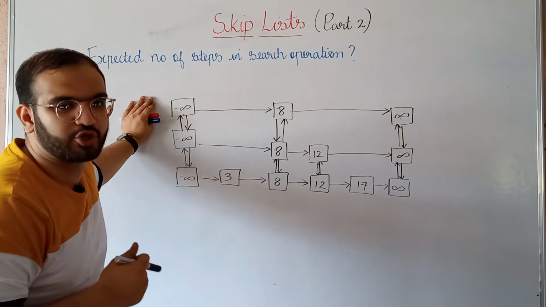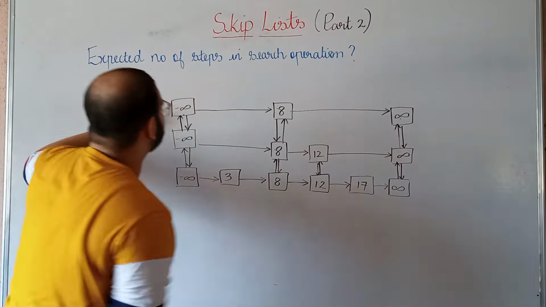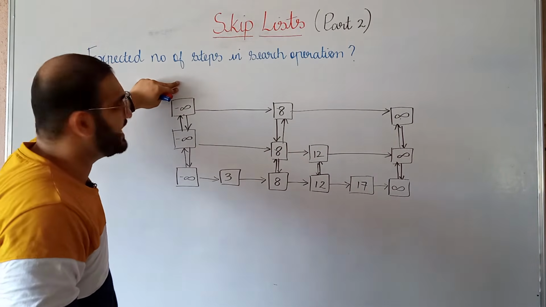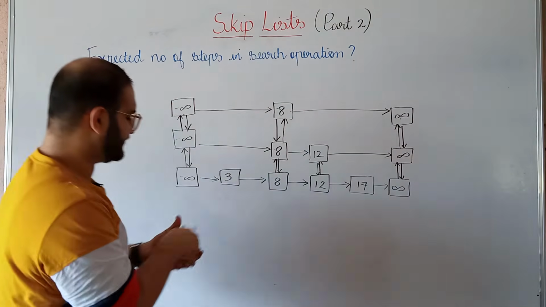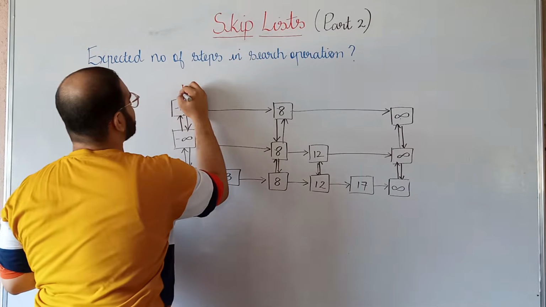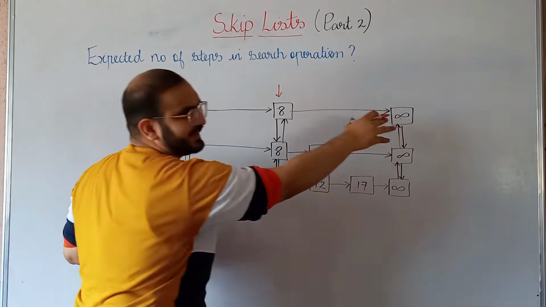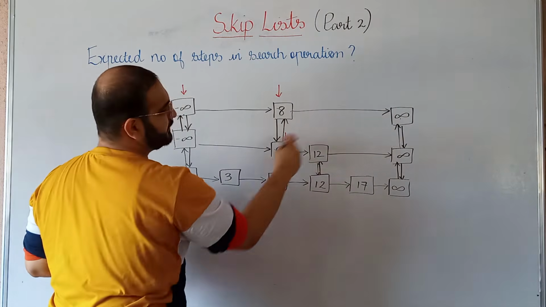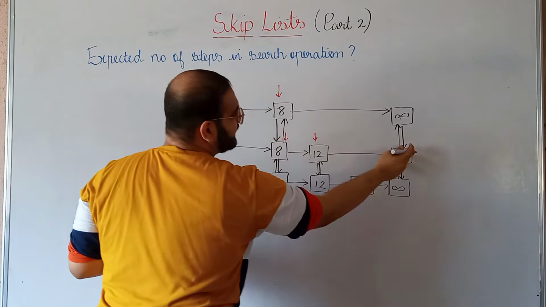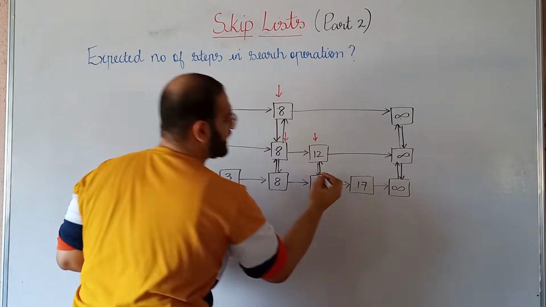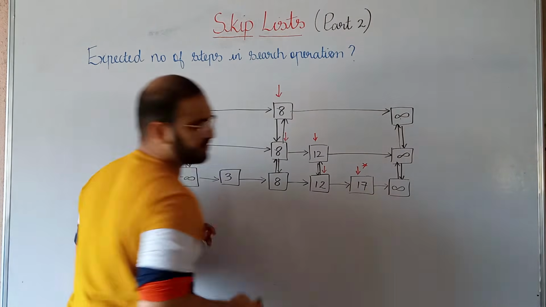So how do we do the search operation? Suppose we want to search for the node 17. We start from here at the topmost level and we look at the next node. It is less, so we can go to the right. Again we look at the next node. It is greater than 17, so we come down. We look at the next node, it is less than 17, so we come over here. We look at the next node, it is greater than 17, so we come down. And we look at the next node, it is 17, so here our search stops.